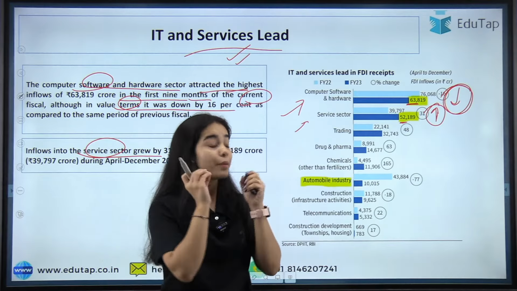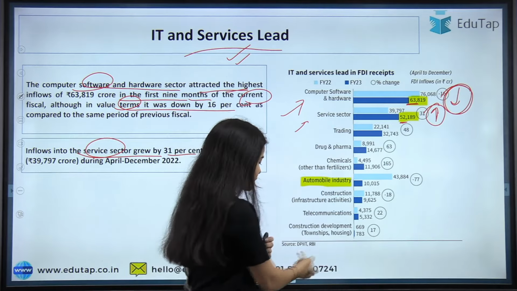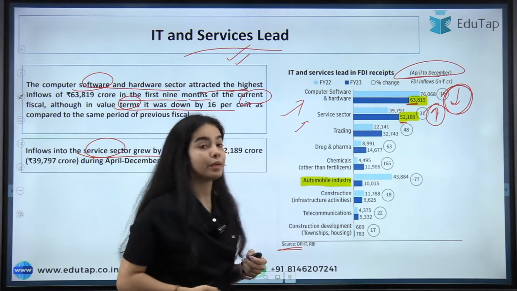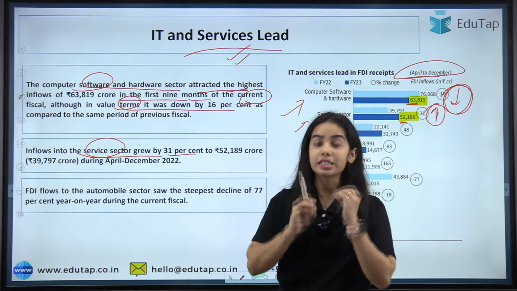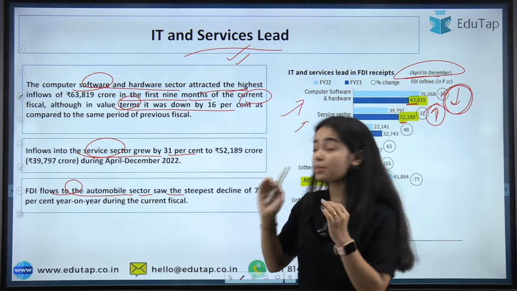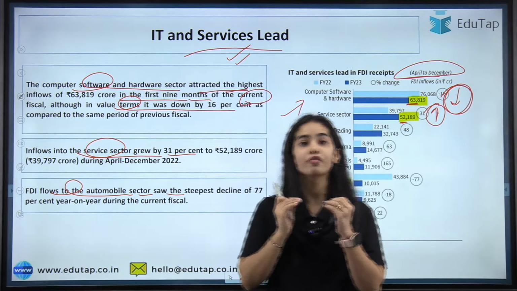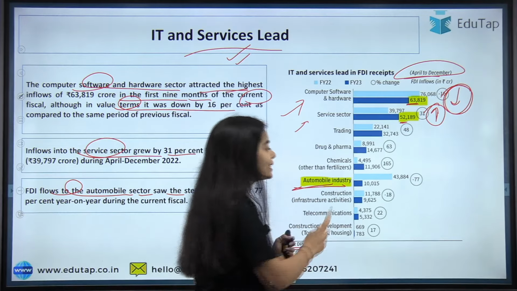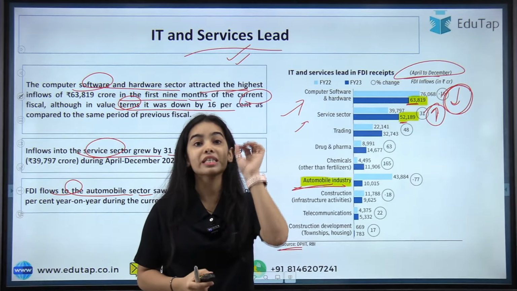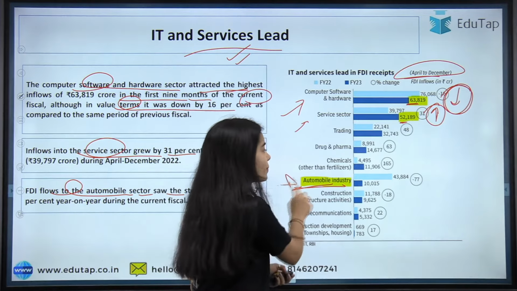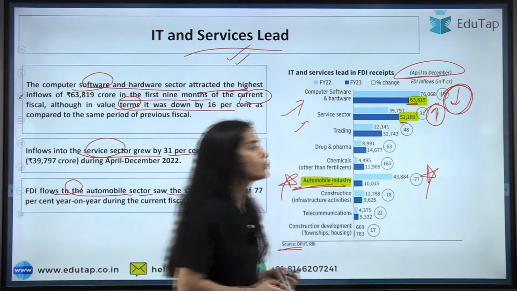But from April to December, again this is for April to December 2022, and this is the source you can see, as well as the highest hit. The FDI flows to the automobile sector saw the steepest decline, the most decline that has come is in the automobile industry. There is a decrease of 77% in the FDI inflows for the automobile industry. So this is important for you all to remember.